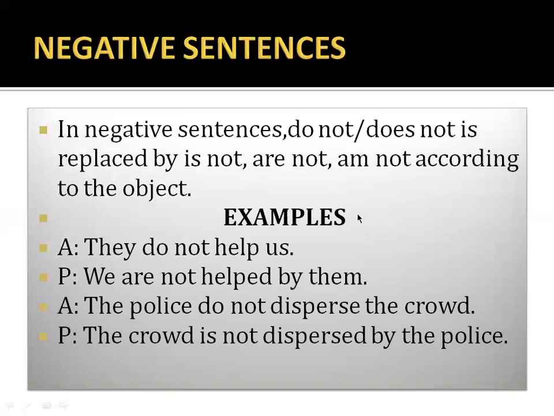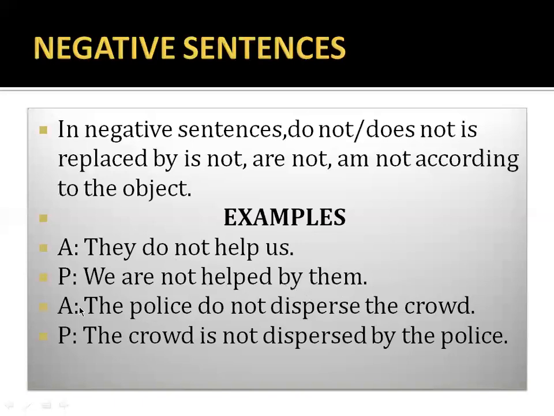Now look at the examples of negative sentences. In negative sentences, do not and does not are replaced by is not, are not, am not according to the object. Look at the examples. They do not help us. Now here us is already converted, so we again change it into we, as we is equal to us and us is equal to we. So we are not. We is plural, so we have used the helping verb are. We are not helped by them.